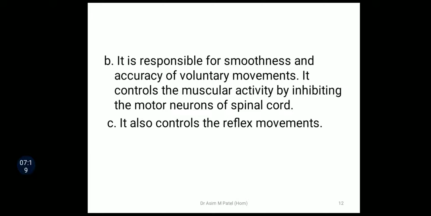The second one is that it is responsible for smoothness and accuracy of voluntary movements. It controls the muscular activity by inhibiting the motor neurons of the spinal cord. Then the third one is that it also controls the reflex activities or reflex movements.